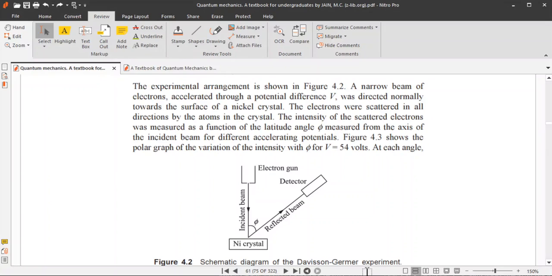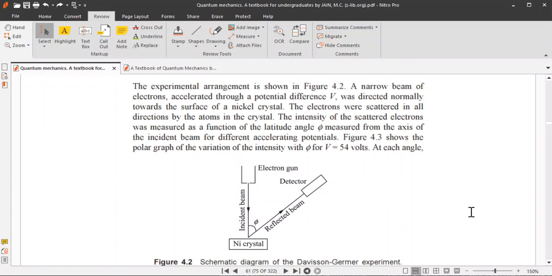So when the incident beam falls on the nickel crystal, it will be reflected. So there will be a reflected beam at some angle phi from the incident beam. This is the angle phi. The intensity of the scattered electrons was measured as a function of the latitude angle phi from the axis of the incident beam for different accelerating potentials.